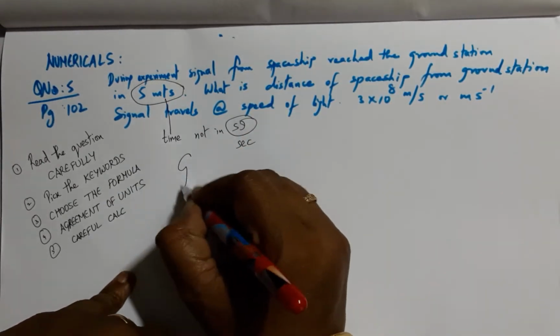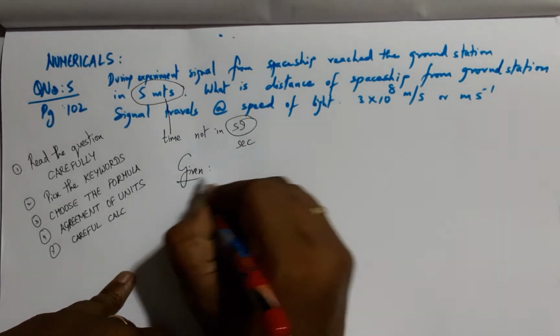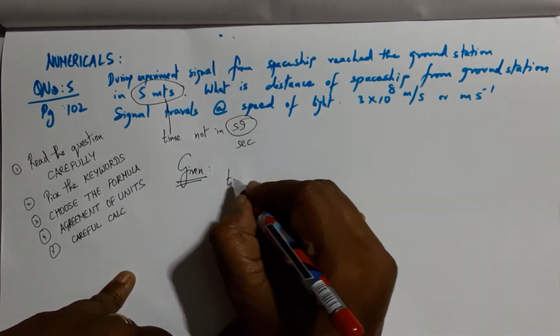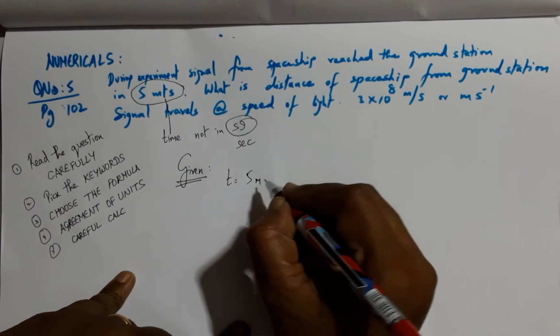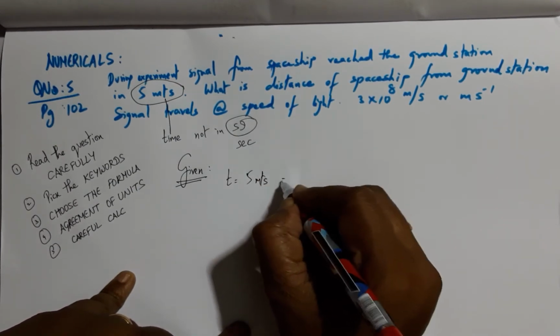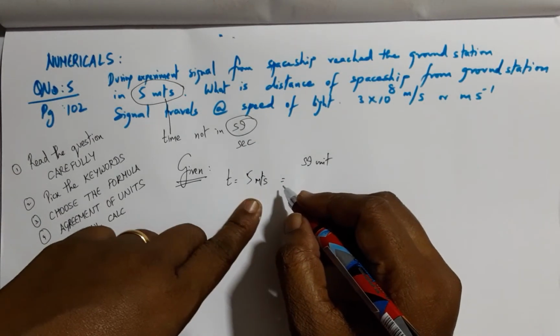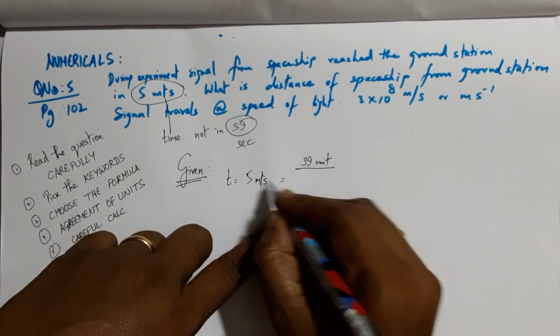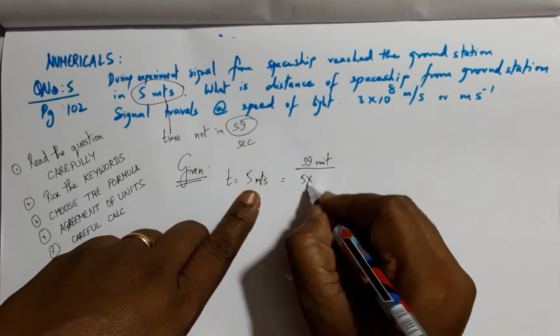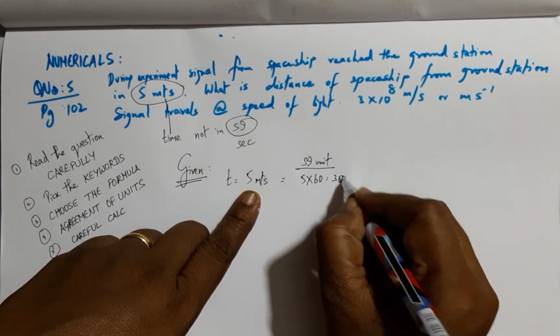So we have to first write the given concept. Time has been given in minutes, and we need it in SI unit only. There should be an agreement of the units, and therefore SI unit will be 5 into 60 comes to 300 seconds.